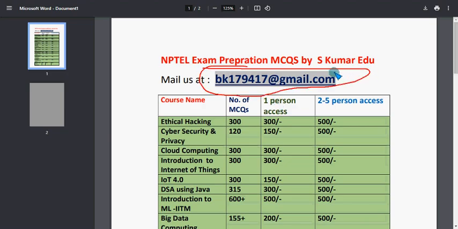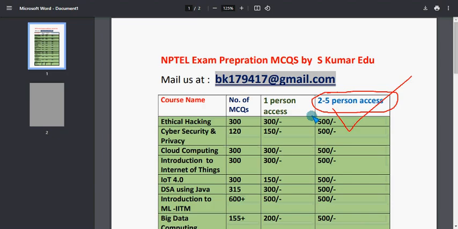You can mail me at this email ID only if you are confirmed to make the payment. My suggestion is it's better to take the 2 to 5 persons pack, so that you can share the price with your friends and classmates, and you will get it for a lower price individually. Please make sure you spread this news in your college groups, unofficial student groups. Make sure everyone knows about this, so that everyone will benefit. You can share the individual price.